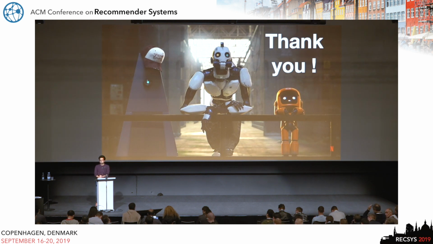Other questions? There's one over there. Thank you for your talk. My question is, which specific side information have you used in your dataset, and is it possible to integrate textual information in your model?